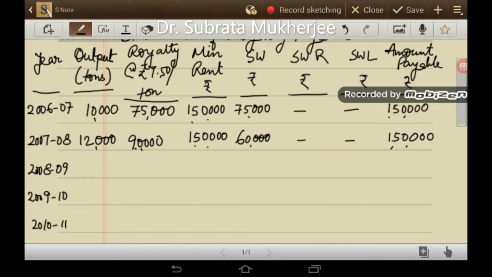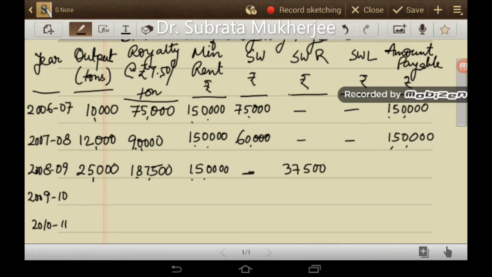In the third year there is an output of 25,000 tons. So 25,000 into 7 rupees 50 paise is 1,87,500. So there is an excess working of 37,500 that will be recovered. So in 2008-9 there is no question of short working, but this excess working of 37,500 will be recovered here.